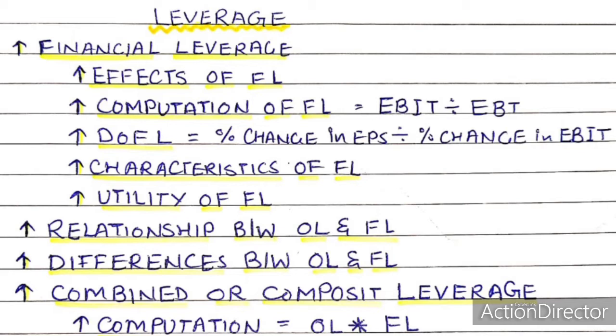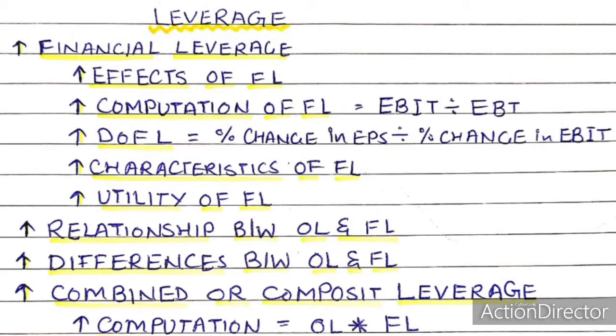On the other hand, if the firm earns only 8% on the investment of such debt, the EPS will decrease by 2%, which is 10 minus 8. Thus, financial leverage is a double-edged sword where it has the potential of increasing as well as reducing the earnings or return to equity shareholders.